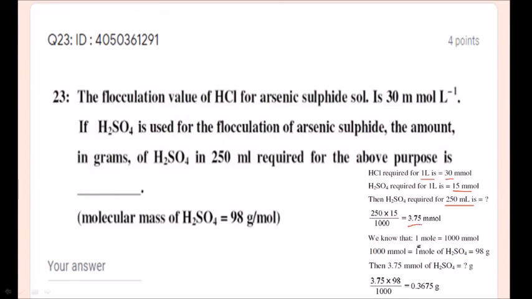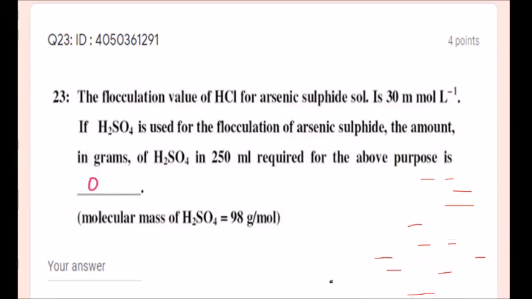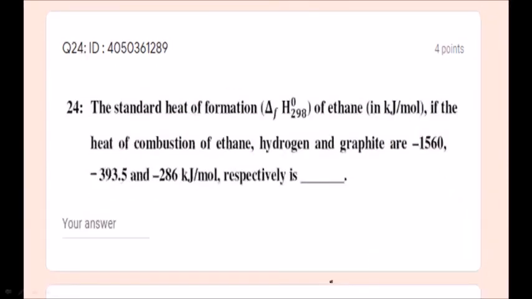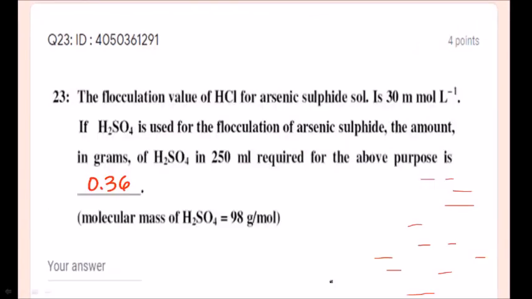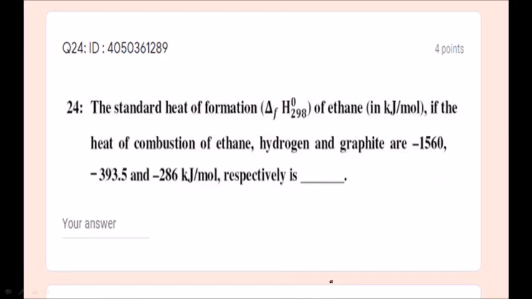We know that 1 mole is 1000 millimoles. 1000 millimoles of sulfuric acid means 98 grams. Then 3.75 millimoles of sulfuric acid is 3.75 into 98 by 1000, which is nothing but 0.367. Yes, so the answer 0.367 is the correct answer, students. 0.367 or 0.36, you can write 0.36.